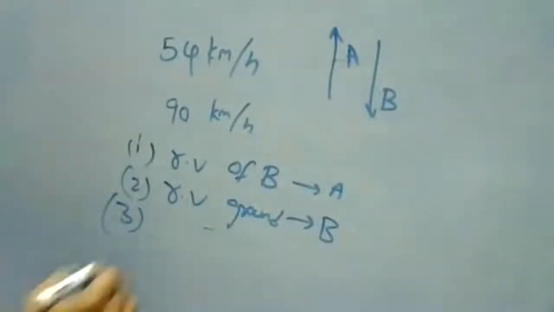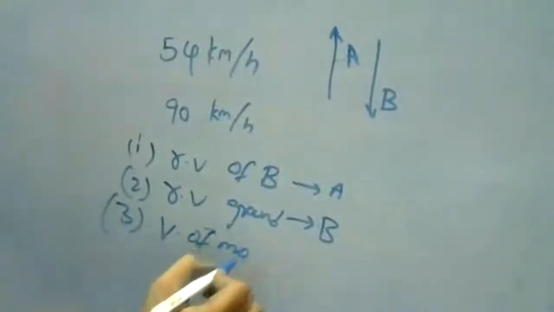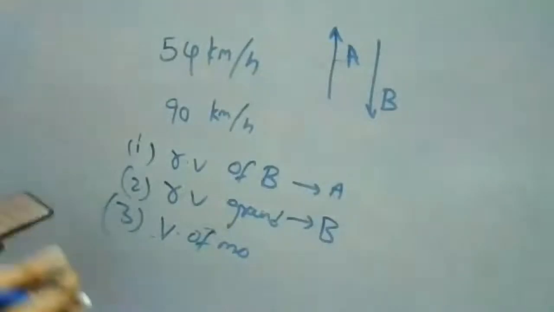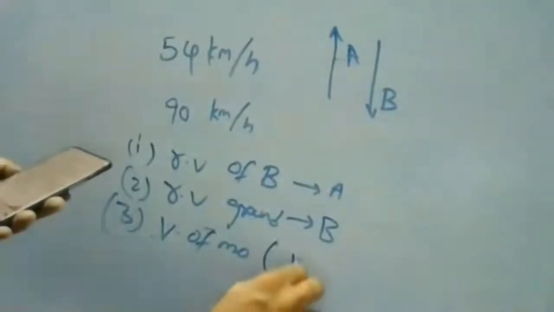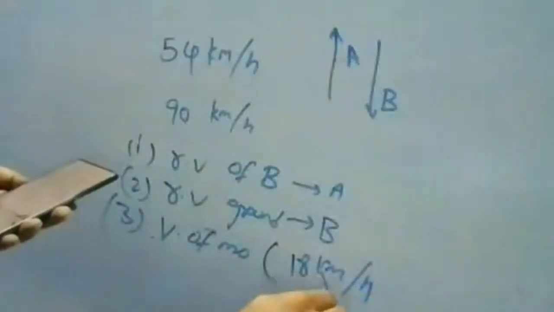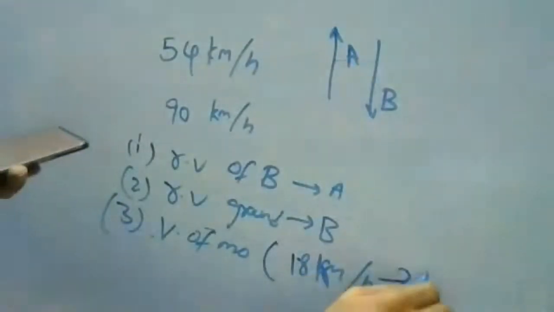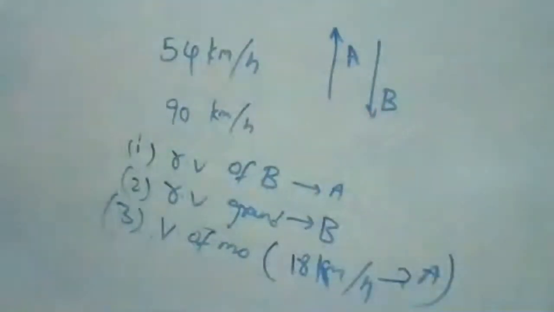Velocity of monkey running on the roof of the train against its motion, in brackets, with a velocity of 18 kilometers per hour with respect to A. Full stop.